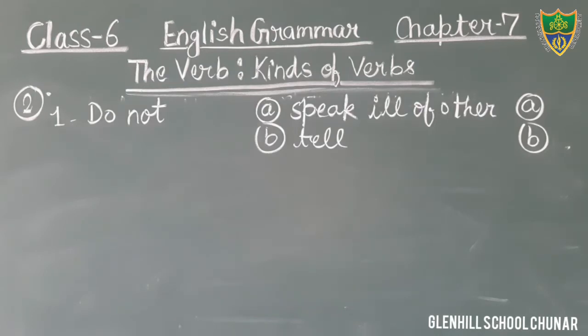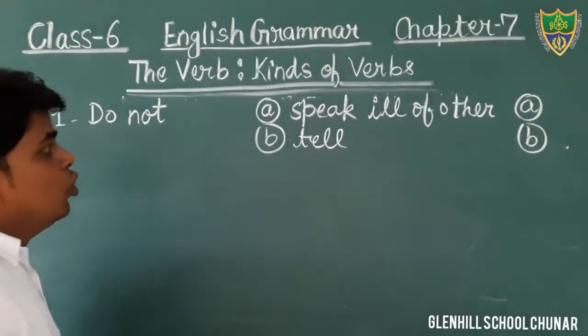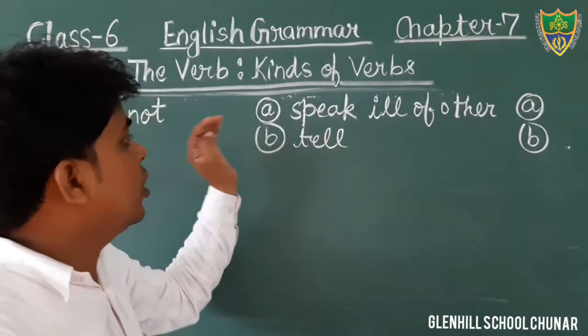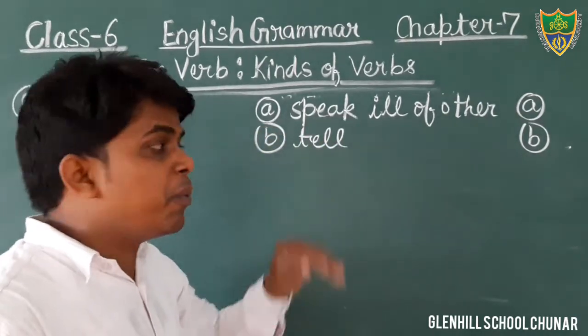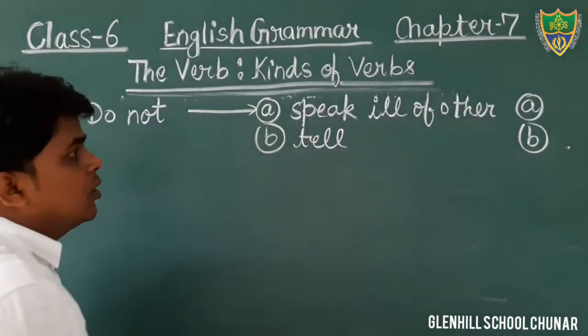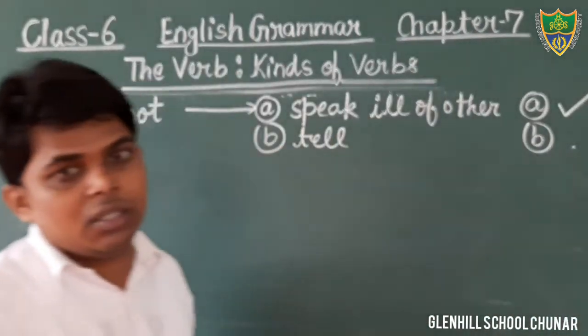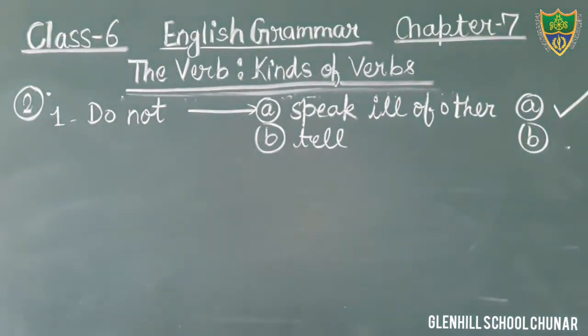Just see, students, do not. You have to select which one, either A or B. Do not speak ill of others, do not tell. Which one is most appropriate? The first one is most appropriate. So you will match with this. And you have to tick on option A. It is correct. Okay students, you will do like this. Okay? Do not speak ill of others. The first one is the most appropriate.